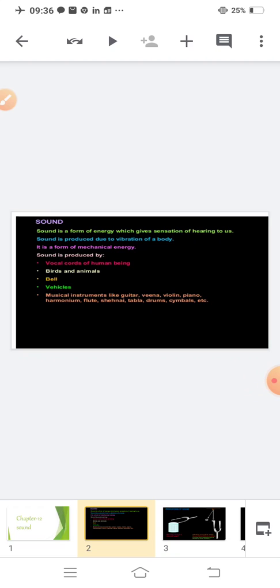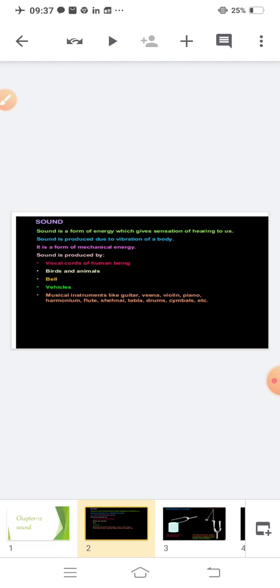Bell, vehicles, musical instruments like guitar, veena, violin, piano, harmonium, flute, shehnai, tabla, drum, cymbals, etc. They all are examples of things which produce sound.